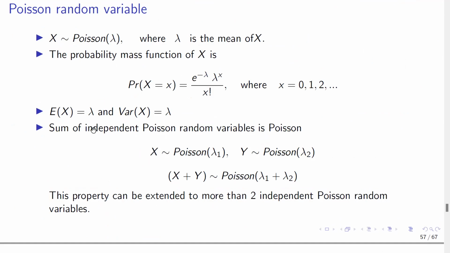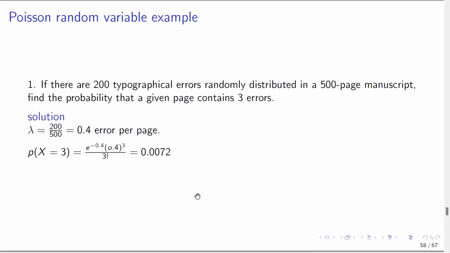Okay. Now, one other important feature you need to consider here is that the sum of independent Poisson random variables is also Poisson. So if x is Poisson with mean lambda 1 and y is Poisson with mean lambda 2, then x plus y, as a new random variable, is also Poisson with mean lambda 1 plus lambda 2. You can extend this property to more than two Poisson random variables.